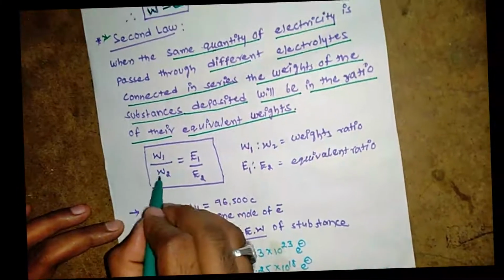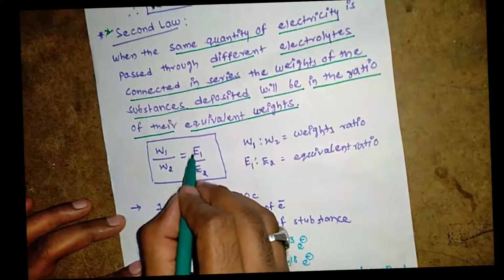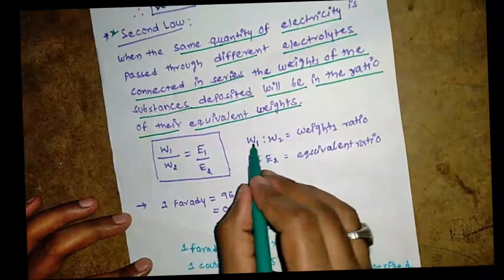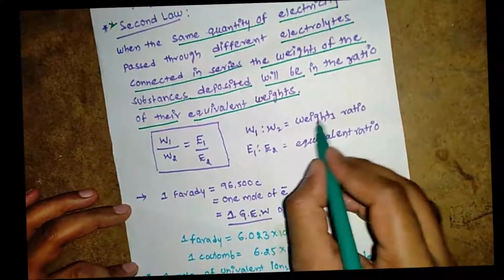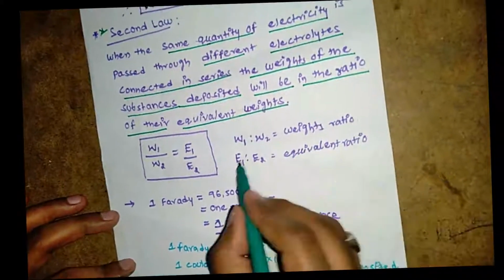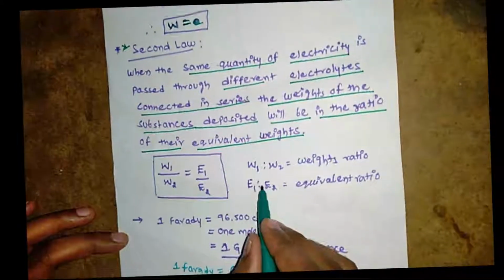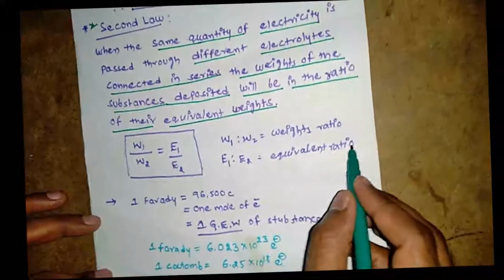W1 is to W2 is the weight ratio, and E1 is to E2 is the equivalent weight ratio.